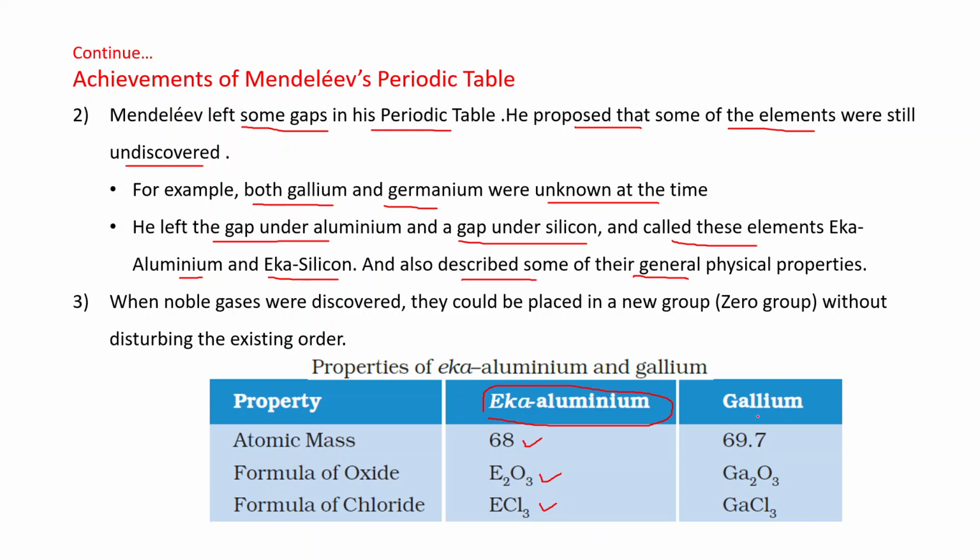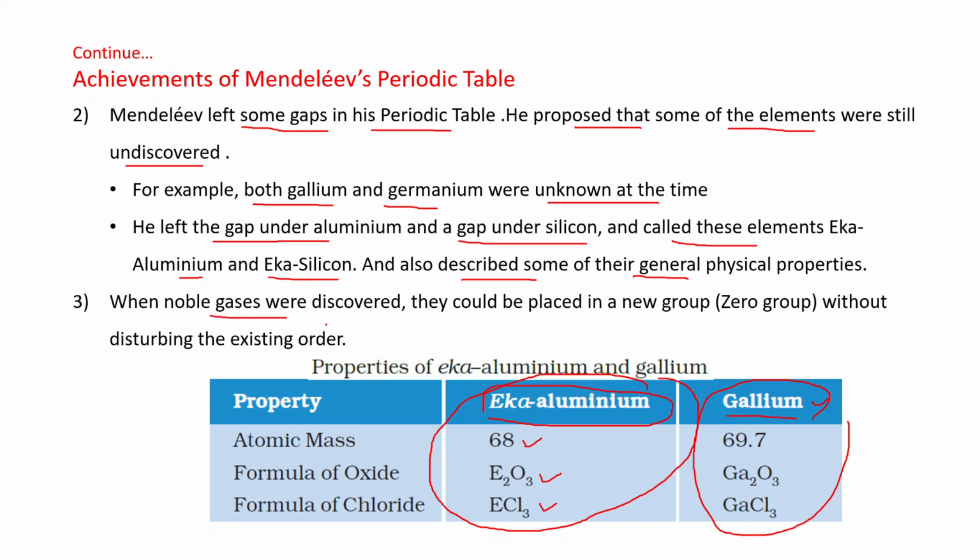And when the element was discovered, that is gallium, you can again compare. These are the properties which were given by Mendeleev and these are the actual properties of gallium. Very similar. This is the main advantage of Mendeleev's periodic table.